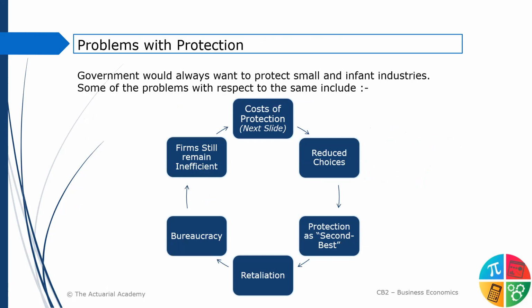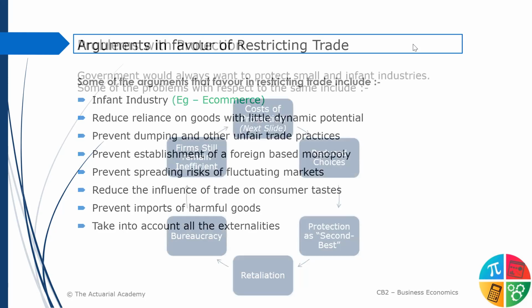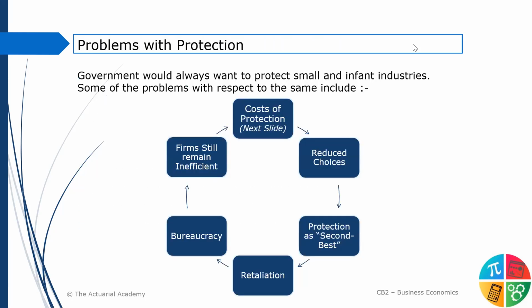Now, moving on to problems with protection. In the previous slide, what did we study? The government protected, and why the government should protect: ban trade, stop international trade. These are the positives in that favor. Now we'll move on to the negatives, that protection should not be there.